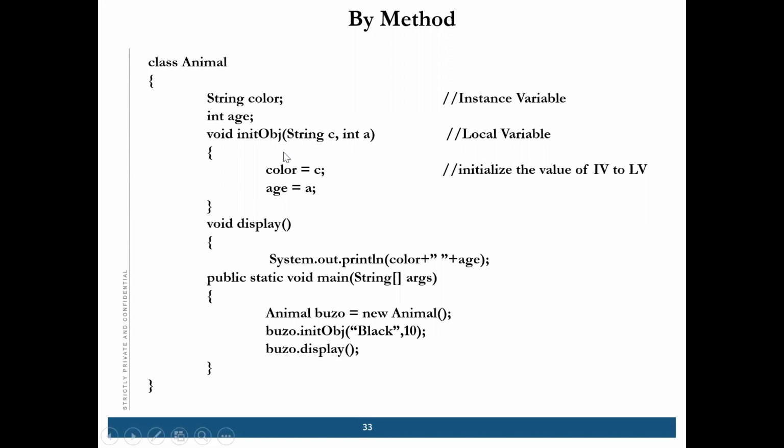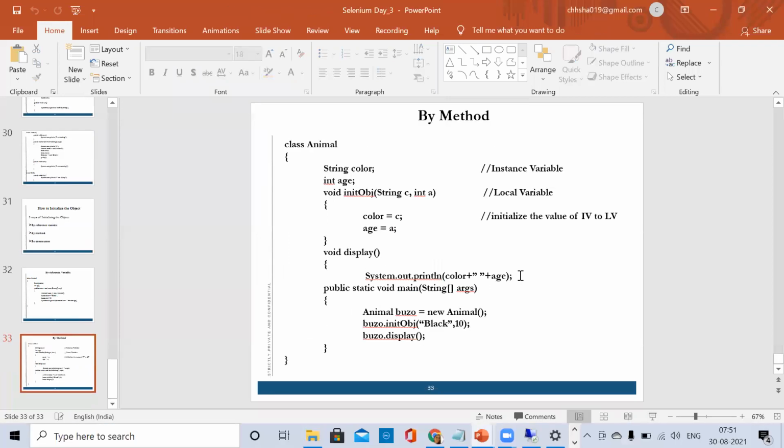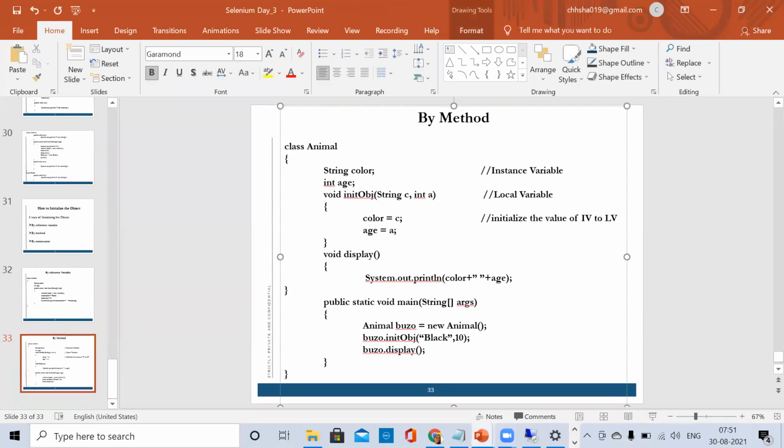So we have to use these things in other methods. Then what do we have to write? This is the way we should write it. Okay, we can use it in other methods, like in display also. If we are not doing this, we cannot use it in the other method, which is the display method. We cannot use it in the display method if we are not doing initialization with the help of a method. Okay, closing brace. Okay.